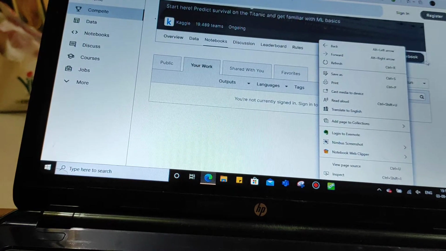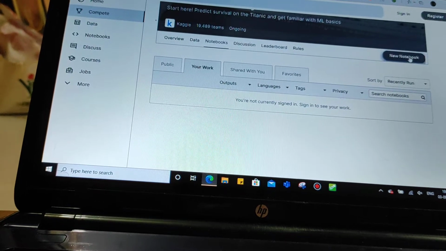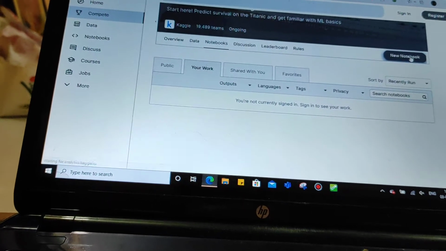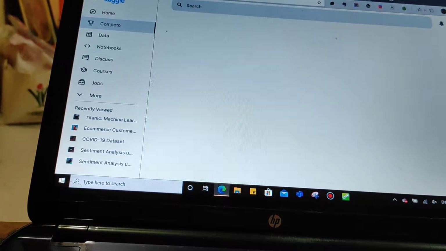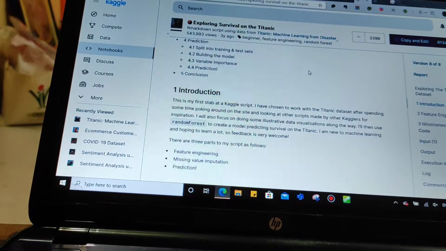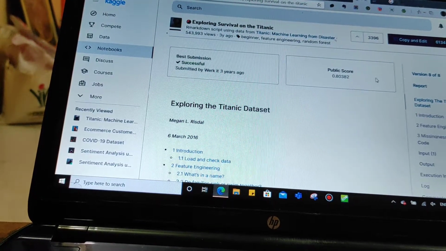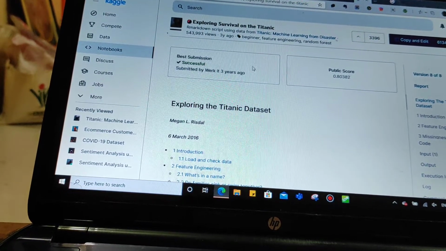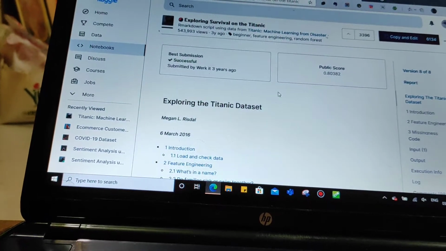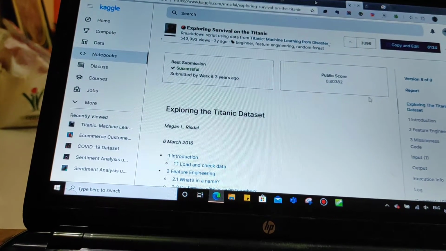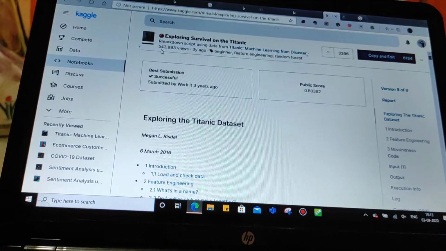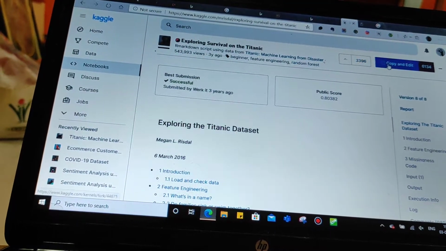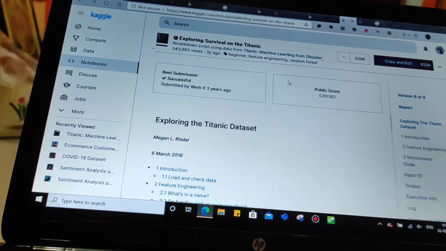If I want to start a new notebook, I can create one here and start hands-on with it. This is one of the notebooks that I have shown you. There are a lot of notebooks now. I selected these notebooks because they have a higher number of votes.